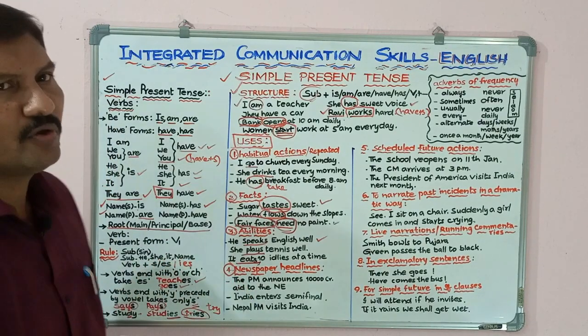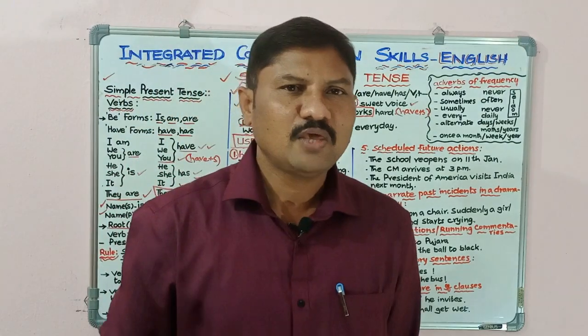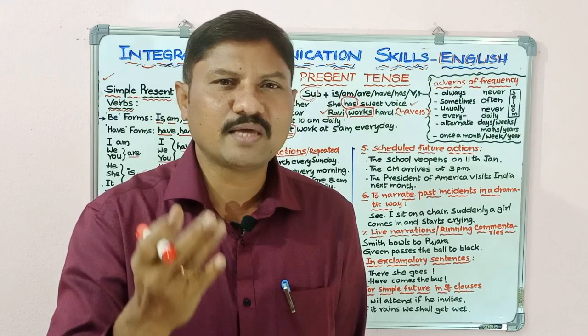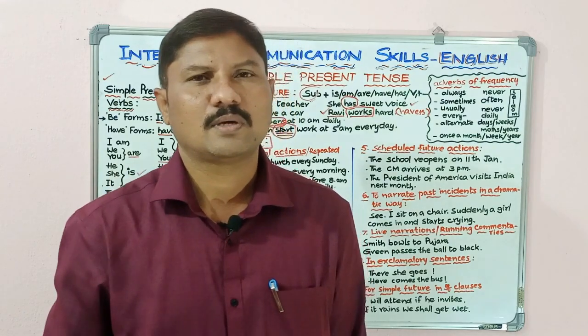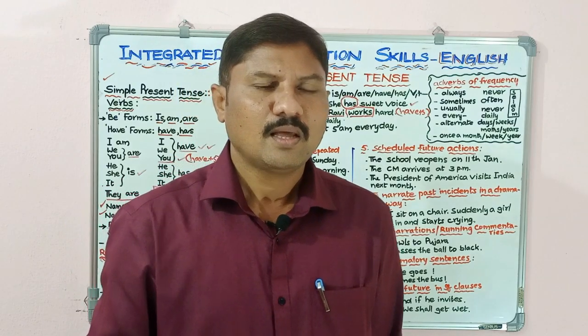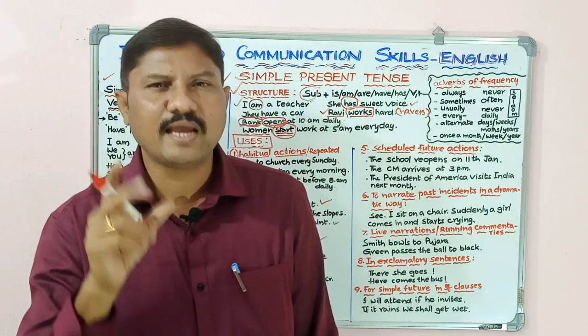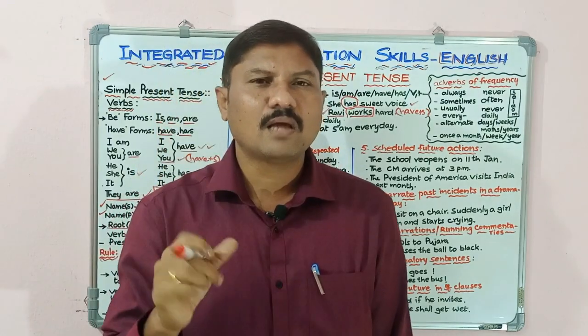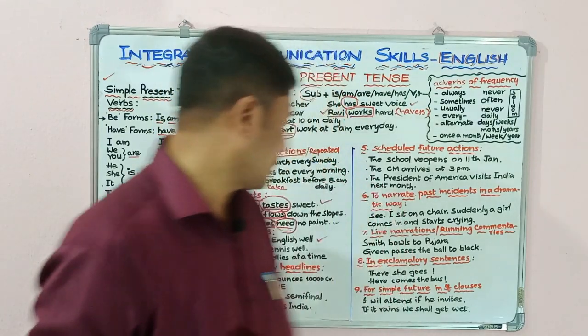Newspaper headlines. If you watch English newspapers daily, you can learn English soon. You can learn the correct English from these newspapers. If you watch newspapers daily, you can find the main headings in simple present tense.